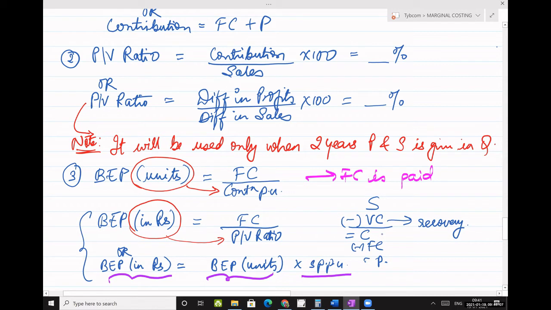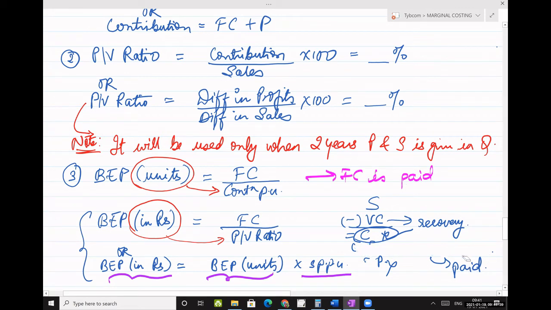But my decision making will happen on this basis. I will not depend on profit. I am going to depend on contribution for my decision making. So that means fixed cost is not recovered. When anything is not recovered, it means I am paying it from my pocket. That is why I've written here fixed cost is paid. So the logic behind remembering BEP is just remember fixed cost is paid. I told you the logic why fixed cost is paid.